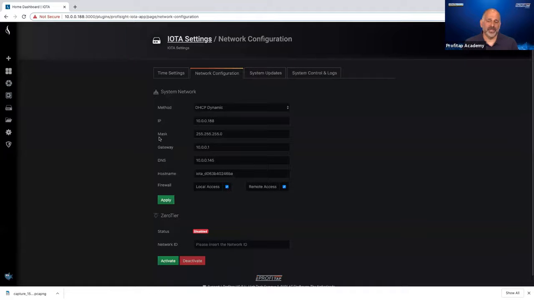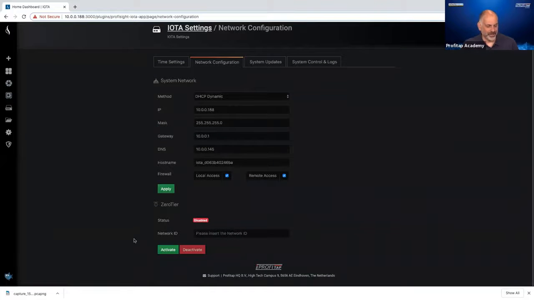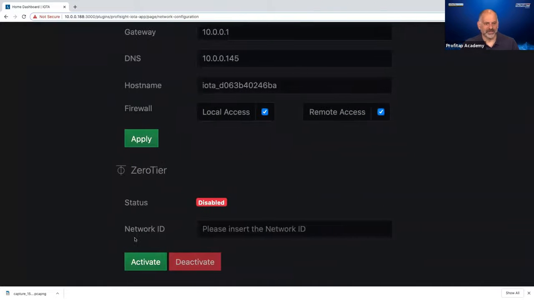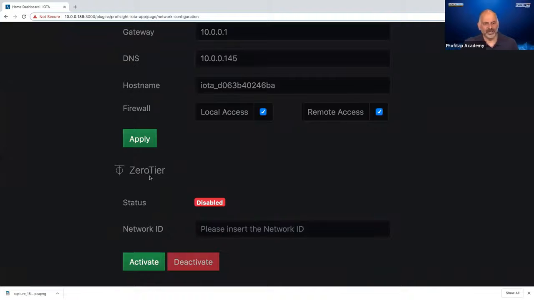And it could be VPNs aren't working. So now I have an IOTA sitting at a remote location that I can't get to. Well, one of the really cool little features that's in the IOTA is the ability to connect to ZeroTier. Now, ZeroTier is a software-defined network. What I can do is I can put a network ID in here. ZeroTier will go out, or the IOTA will go out and talk to ZeroTier and establish a tunnel out to ZeroTier.